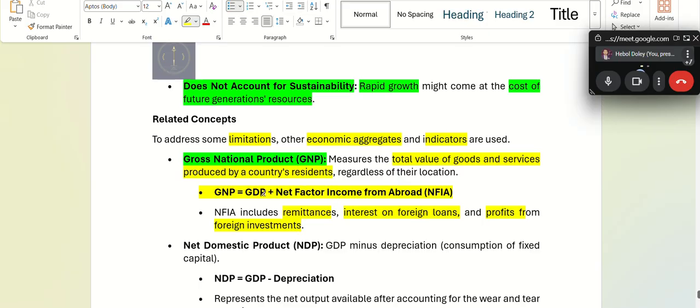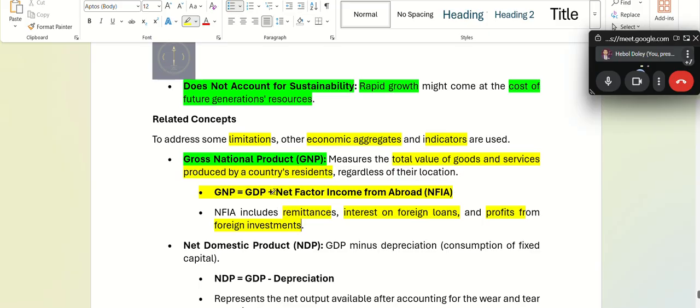GNP is equal to GDP when net factor income from abroad is zero. You're understanding what I'm trying to say? GNP is equal to GDP when net factor income from abroad is positive.